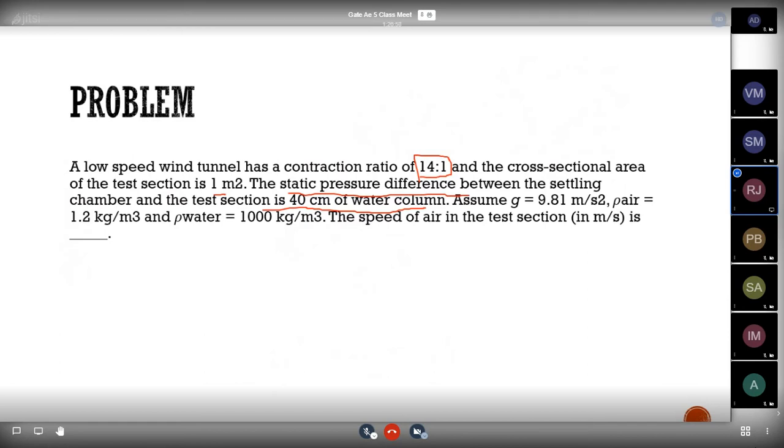Assume g equal to 9.81 meter per second square, density of air equal to 1.2 kilogram per meter cube, density of water equal to 1000 kilogram per meter cube. The speed of air in the test section is? So we need to find the speed of the air in the test section. Can you solve this sum?